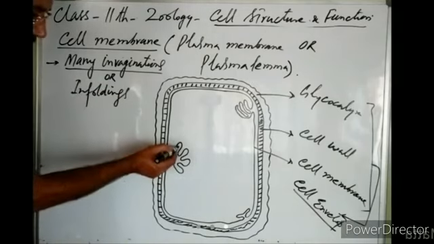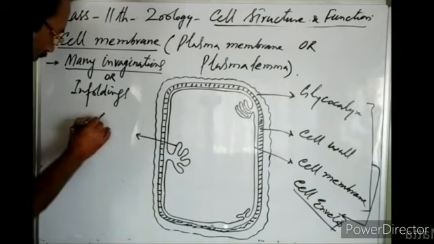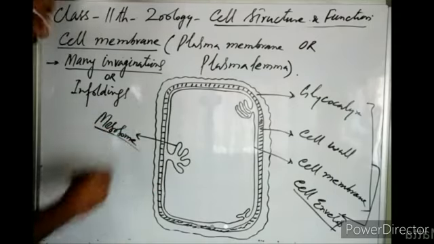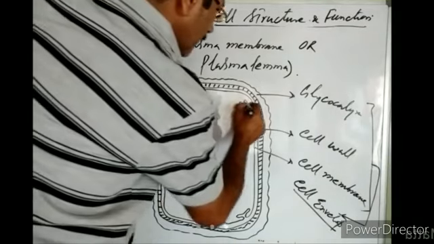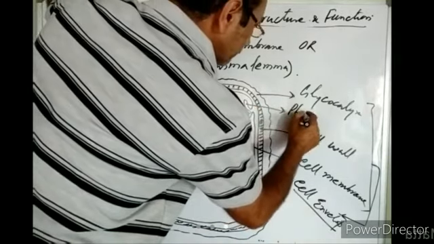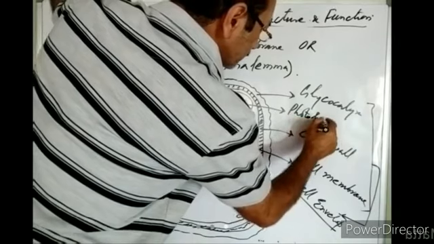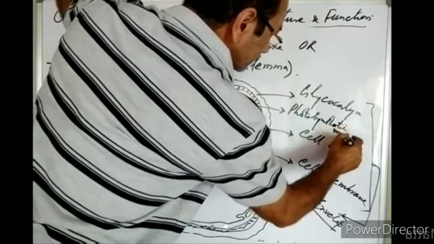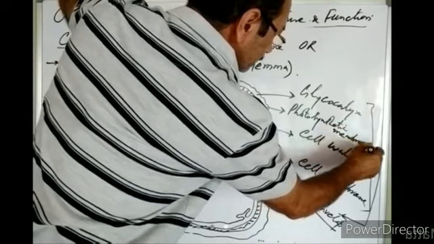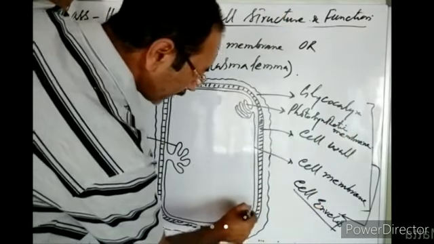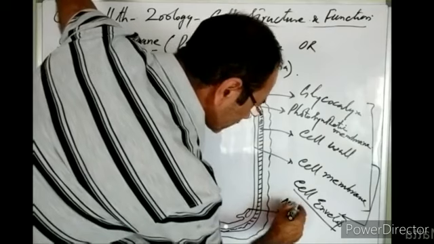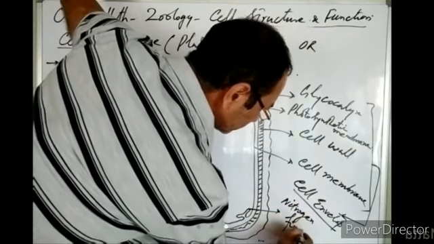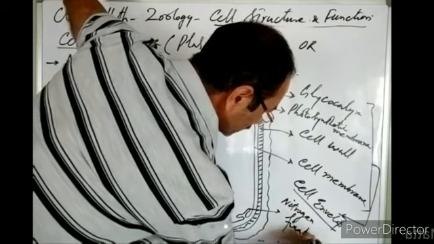One such infolding is known as the mesosome. Or it may be in the form of a photosynthetic membrane, or in the form of a nitrogen fixation membrane.